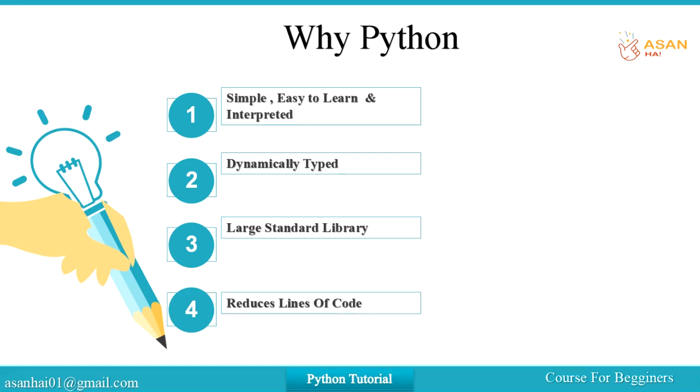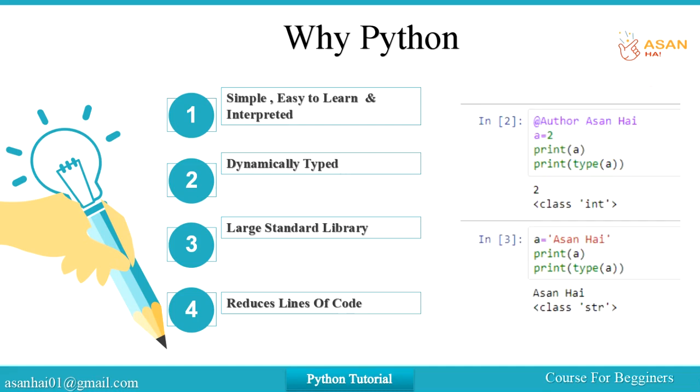Next thing is Python is dynamically typed. What it means? It means that Python is dynamic in nature. But how? Let's look at the snippet. In the first step, here we are defining a variable and assigning an integer value to it. Then we are printing the variable and printing its type. Again we are defining a variable and assigning a string value to it. Then we are printing the variable and printing its type.